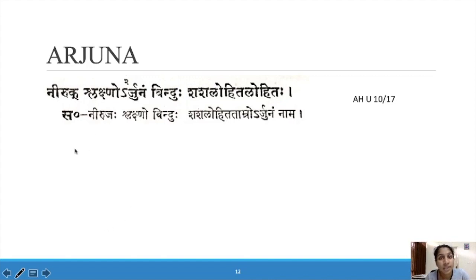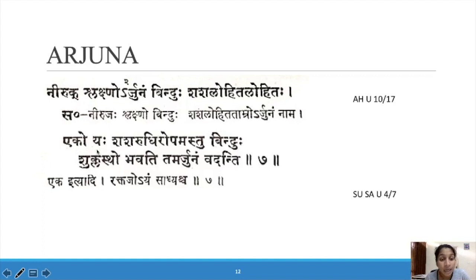This is Arjuna according to Ashtanga. In Susruta Samhita, "Ekoyaha shasharudiropamastu binduhu shuklastu bhavati tam arjunam vadanti." Eko, only one in number. It resembles shasharudira, rabbit blood.